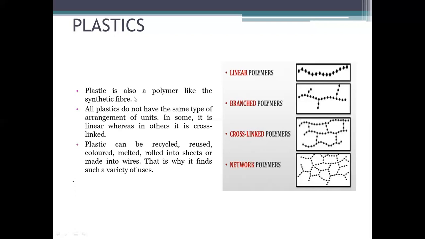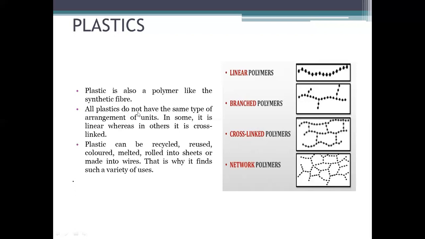So plastic is also a polymer like synthetic fiber. Synthetic fiber is a material with which we can make cloth, but plastic is again a synthetic material with the help of which we make containers, or things in which we can store something.